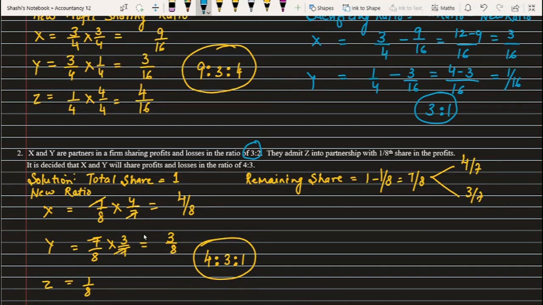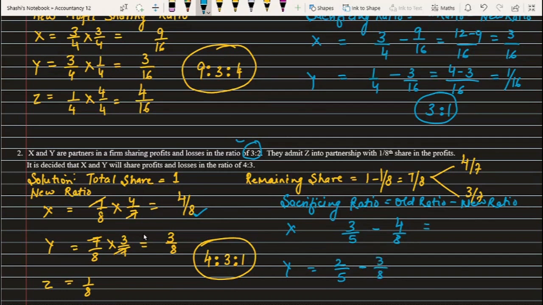Now let's find out the sacrificing ratio. Sacrificing ratio is equal to old ratio minus new ratio. So I'm using the same formula here and finding out the sacrificing for X and Y. So now coming to this, the old ratio of X is 3 by 5, minus 4 by 8 which is the new ratio. This is the new ratio and this is the old ratio. So for Y it is 2 by 5 and 3 by 8.